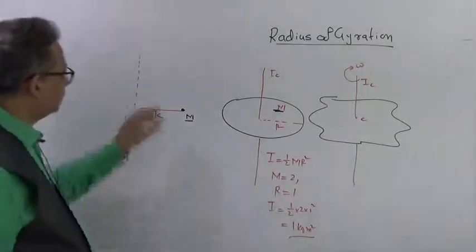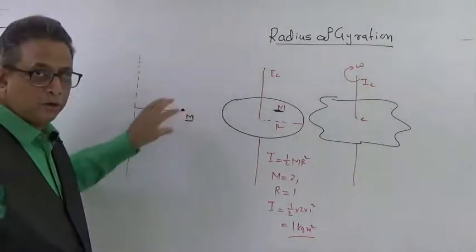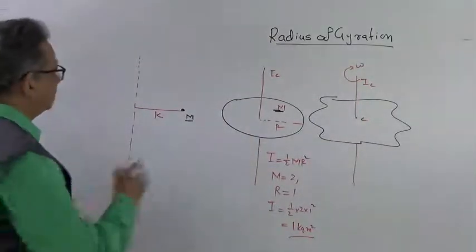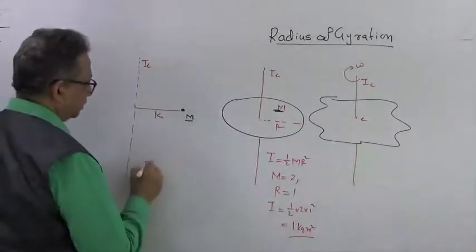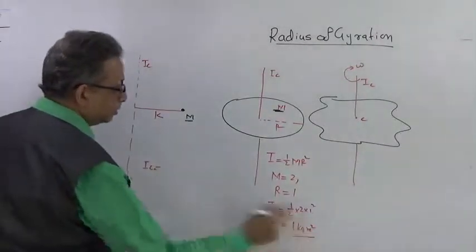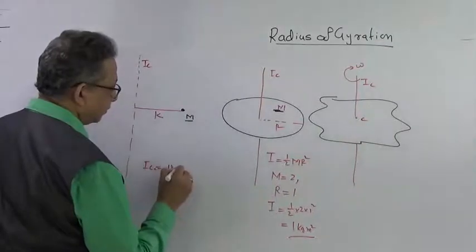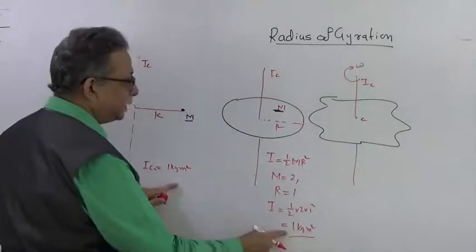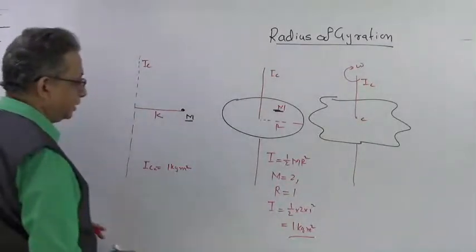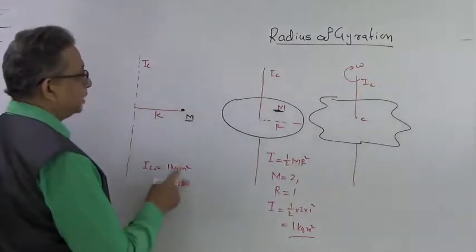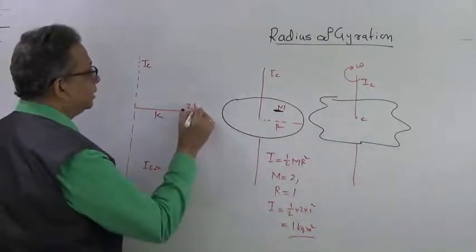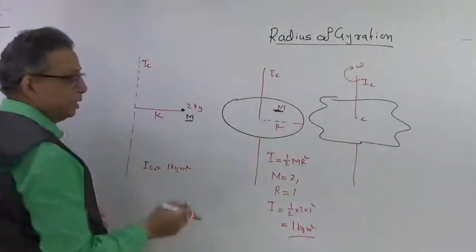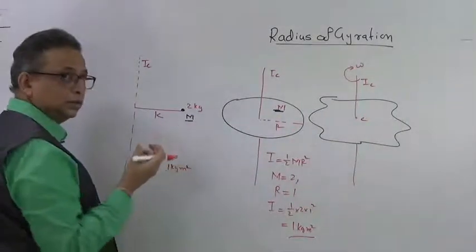Now definitely when the mass is concentrated over here, it will not have the same radius r, it will be at some distance such that IC should be equal to 1 kg meter square, for the example that I have taken. So if IC is equal to 1 kg meter square, the mass is 2 kg, that is not changed. Here the mass of the whole disk was 2 kg. Here this is the mass of the concentrated weight, that is 2 kg.